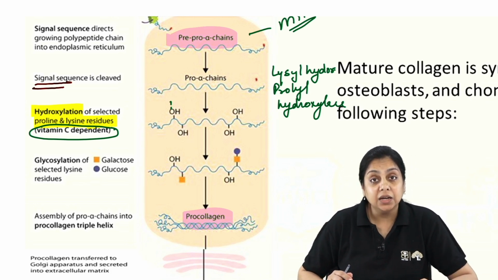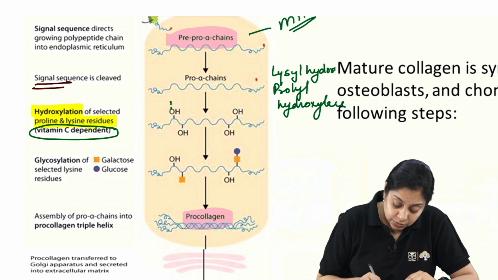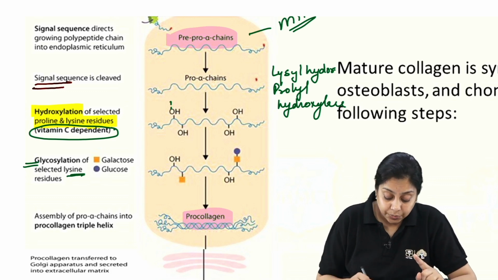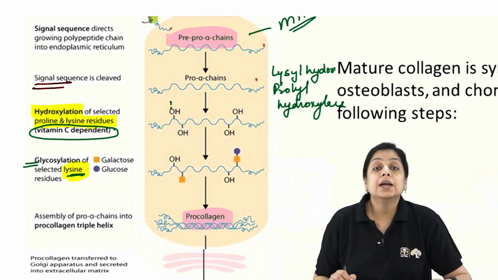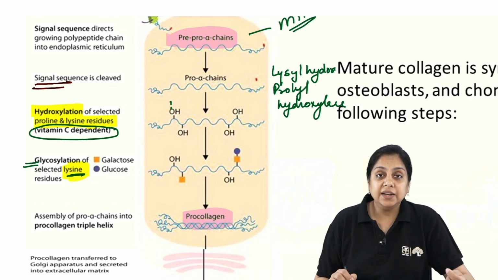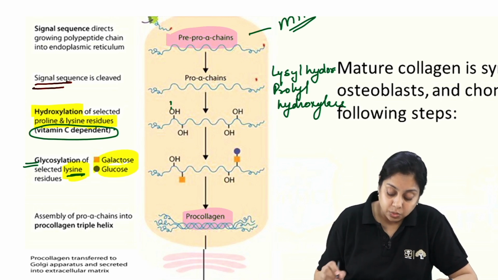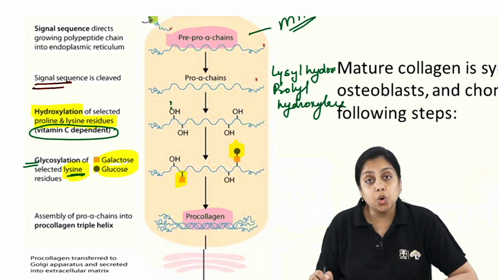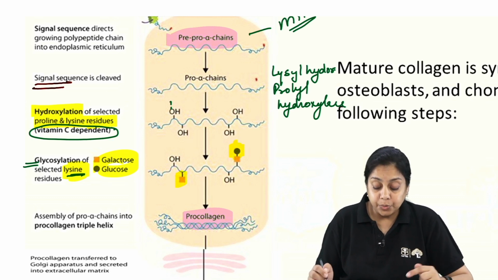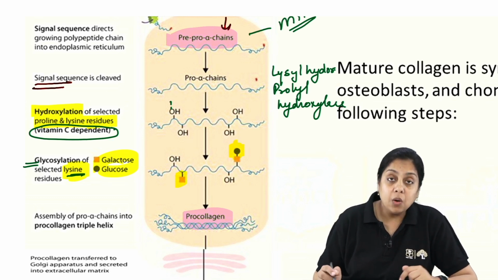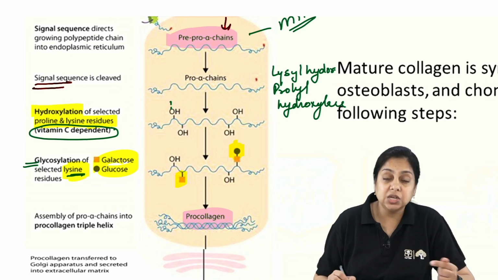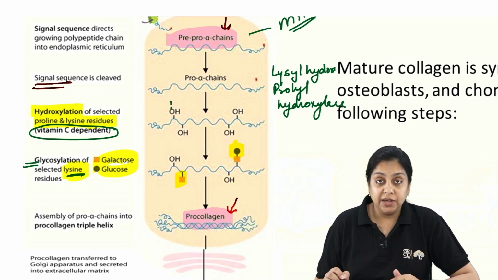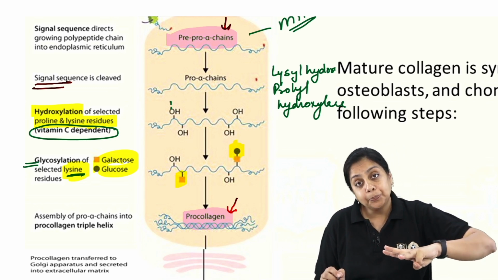And after that, selected residues are glycosylated, just the lysines, mind it, not the prolines. We are adding a carbohydrate group, maybe a glucose or a galactose group, and then pro-collagen forms. So we had the pre-pro alpha chain on the top. Now after hydroxylation, glycosylation and signal peptide cleavage, what do we get? Pro-collagen. So 3 steps happening in the mitochondria.